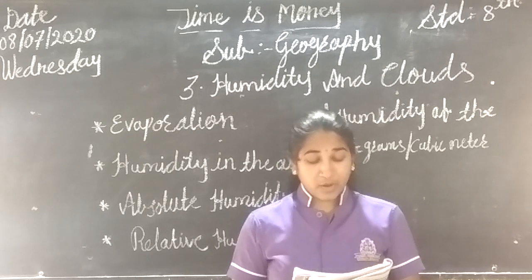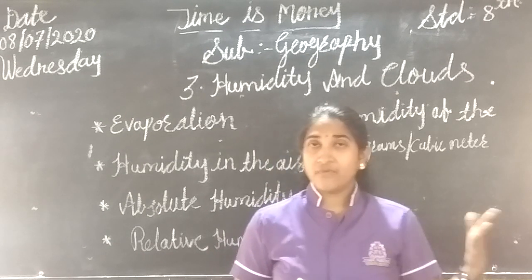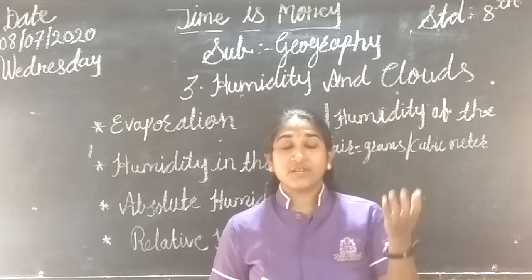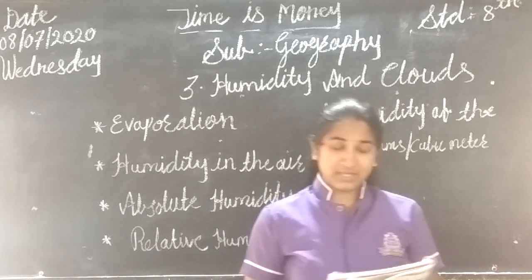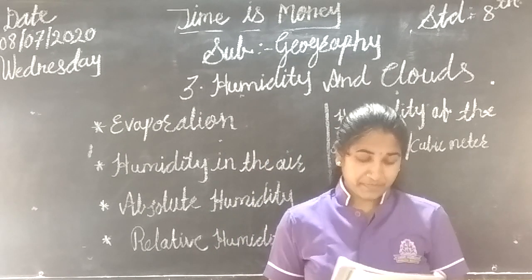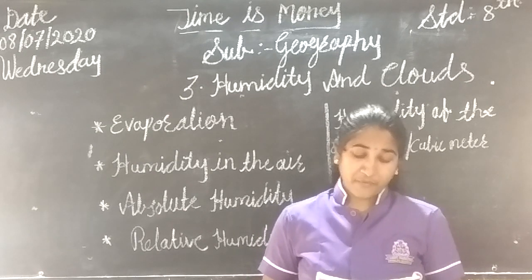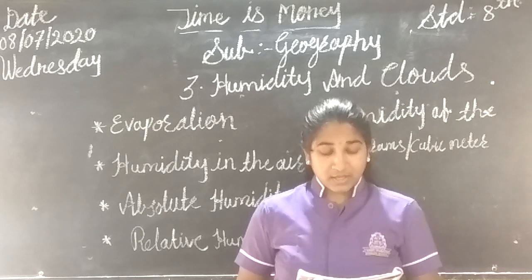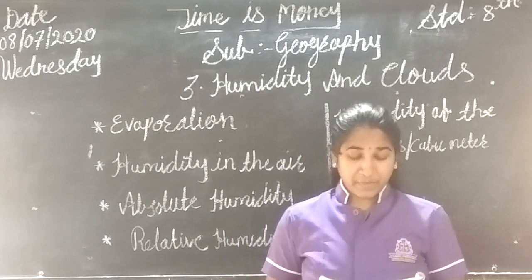This implies that warmer air can hold more moisture than cold air. At a certain temperature, the moisture holding capacity of air becomes equal to the proportion of moisture present in it. This condition of air is called saturation of the air.